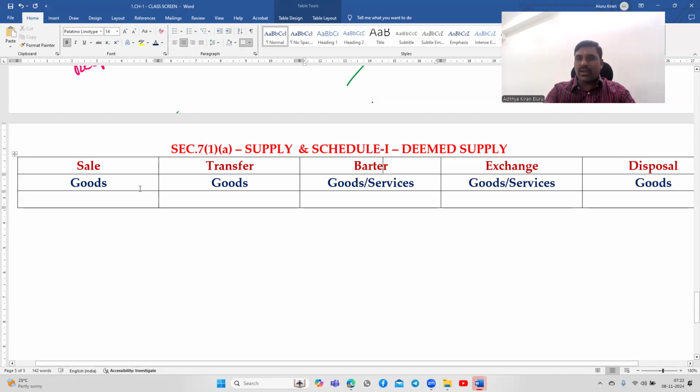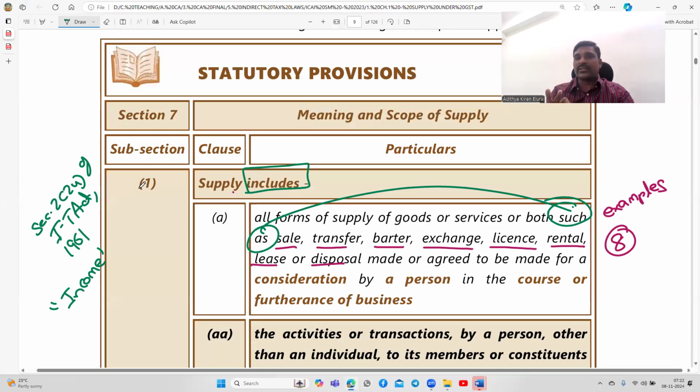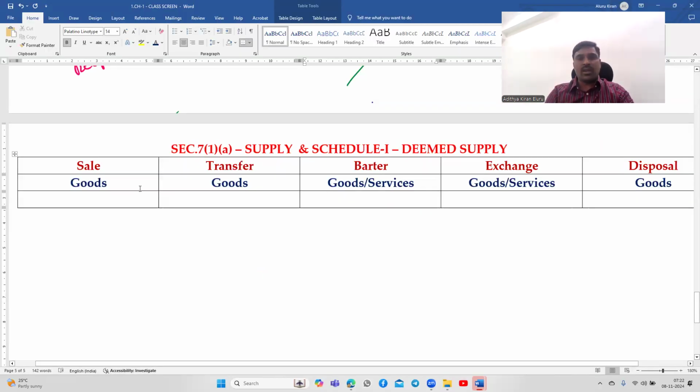So wherever goods are covered, I am discussing them now. Whereas these three, license, rental, and lease, are related to services only. Those are not related to goods. So these 5 are related to goods.